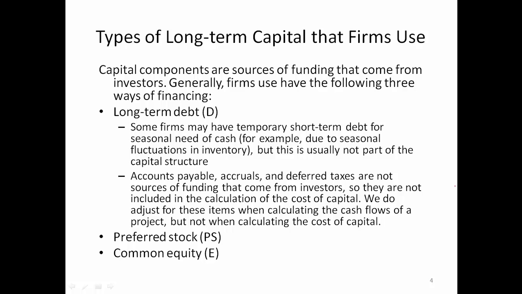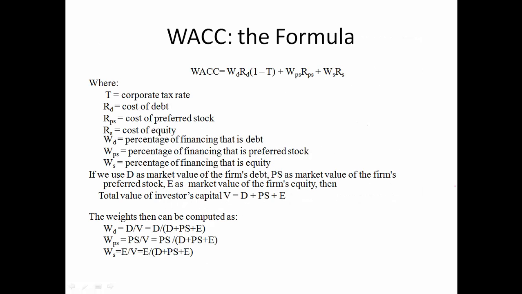We do adjust for these items when calculating the cash flows of a project, but not when calculating the cost of capital. So if we look at the formula of WACC, you notice that WACC equals the weight of debt financing multiplied by the cost of debt, plus the weight of preferred stock financing multiplied by the cost of preferred stock, plus the weight of common equity financing multiplied by the cost of common equity, and then we sum them up.